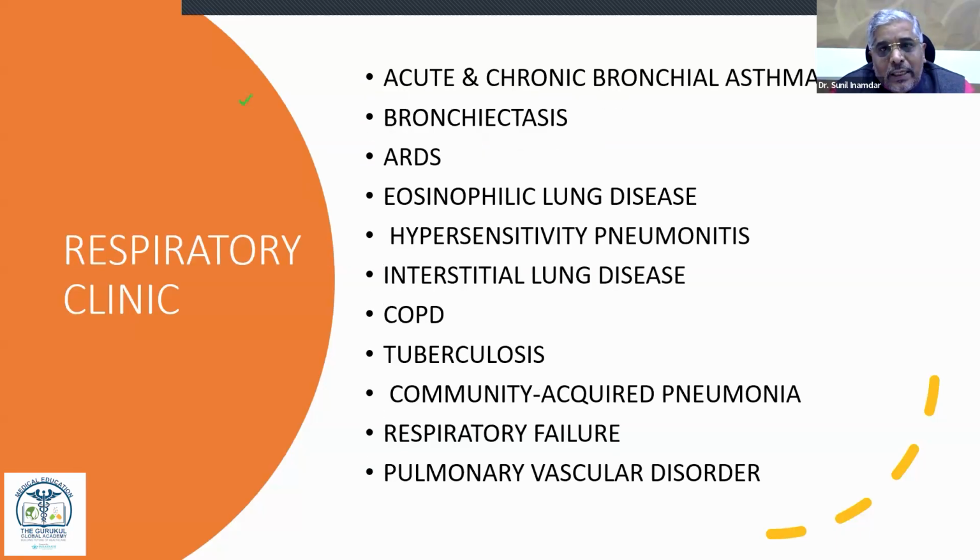Like in a respiratory clinic, we can treat some patients of acute and chronic bronchial asthma or bronchiectasis. But in acute respiratory disease, what do we have to do in eosinophilic lung patients when a diagnosed patient comes to us, like interstitial lung disease, how to treat those patients with proper medicine, or hypersensitivity pneumonitis, how we can go ahead. That we have to understand, and accordingly we should treat the patients.